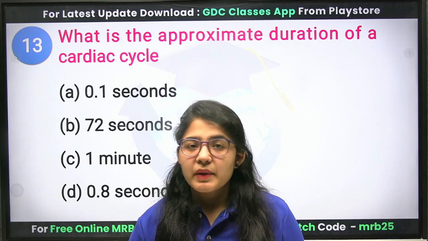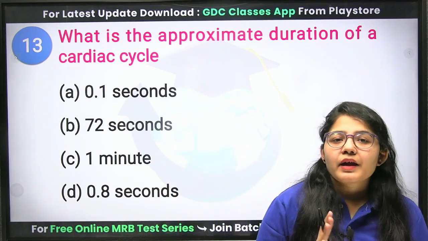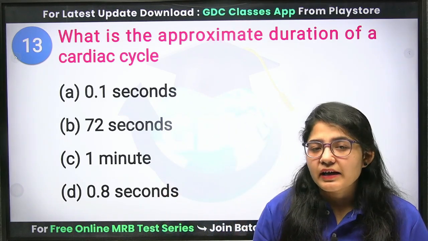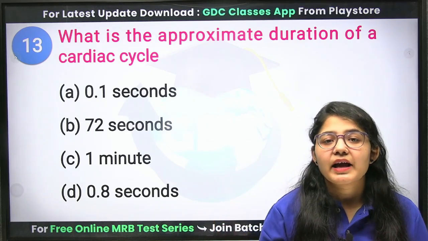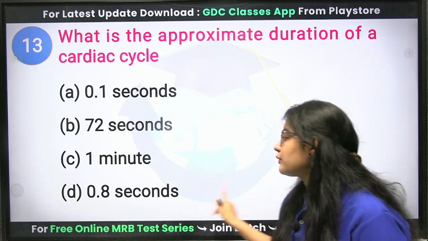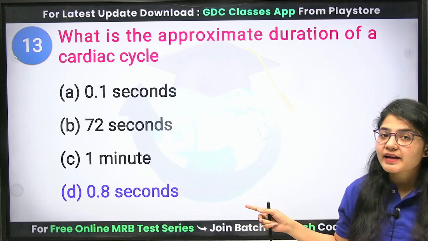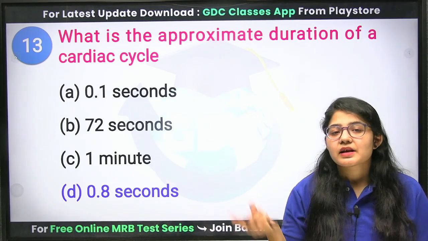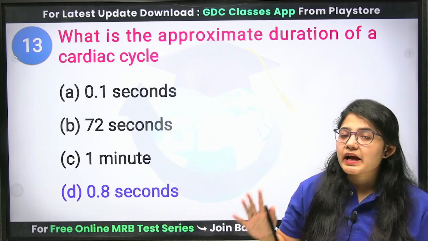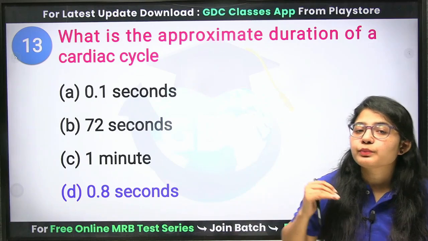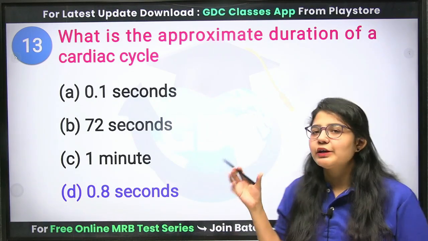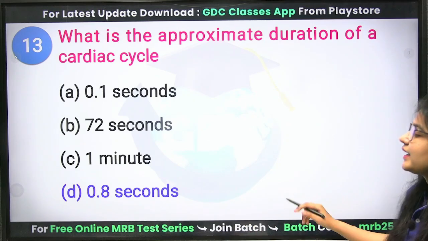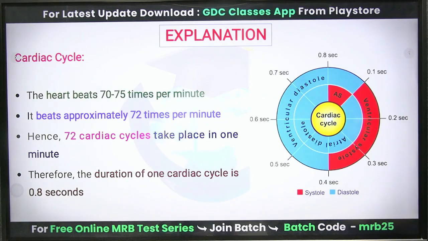Cardiac cycle means pumping of blood from your heart. That means one beat is known as your cardiac cycle, and your one beat is around 0.8 seconds, and in 1 minute your heart completes around 72 beats or 72 cardiac cycles. Clear? 72 times. Okay. So the correct answer is 0.8 seconds.